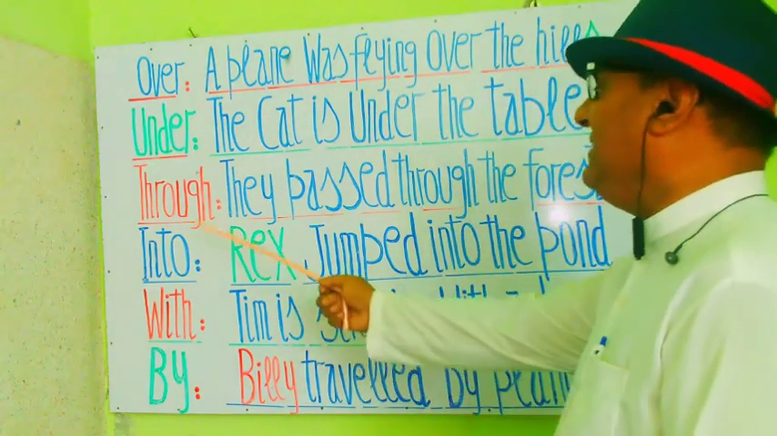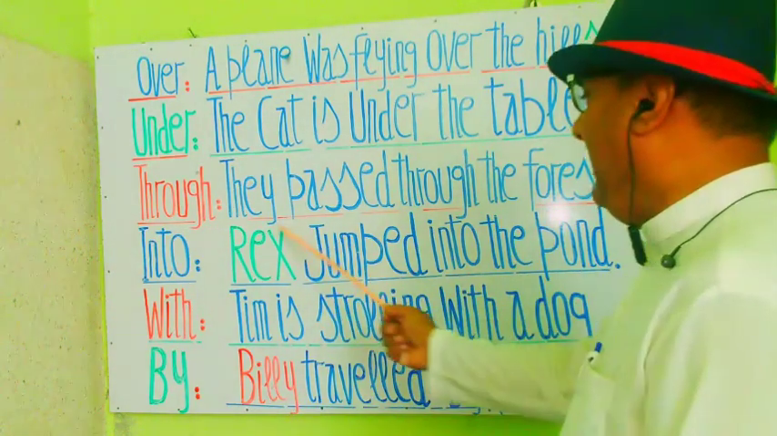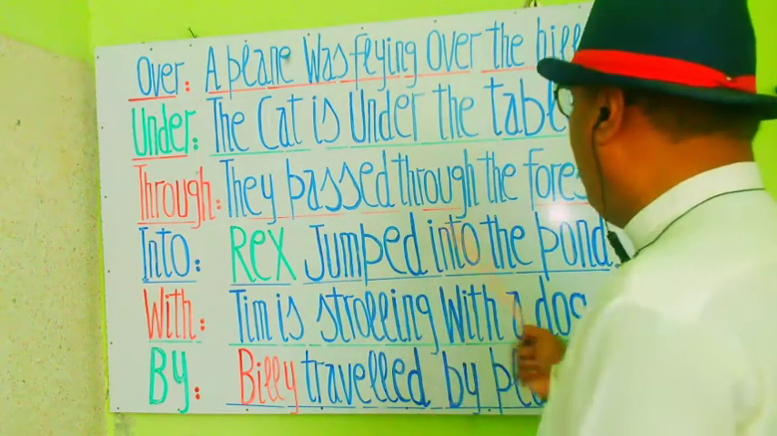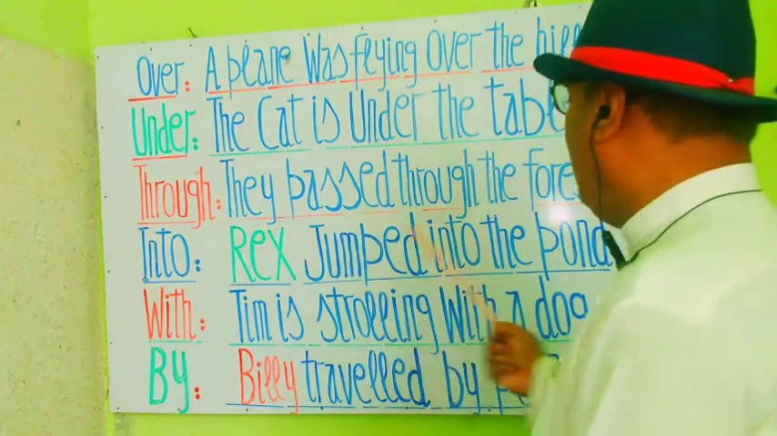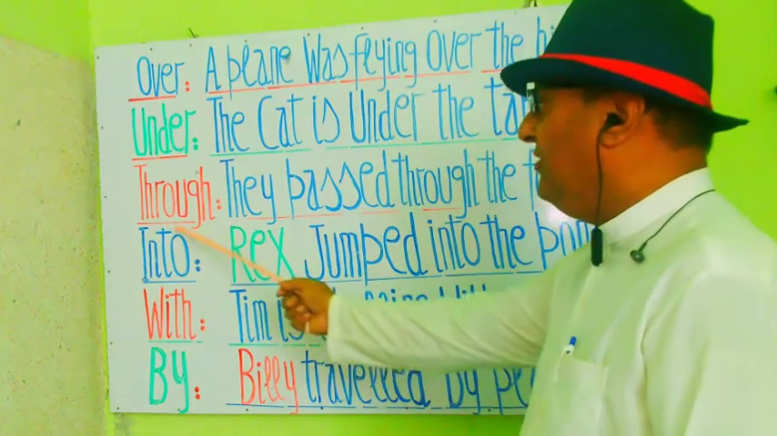Next sentence is, they passed through the forest. वो जंगल में से गुजरे। उनका गुजर जंगल में से हुआ। Here see the through. Through is a preposition.